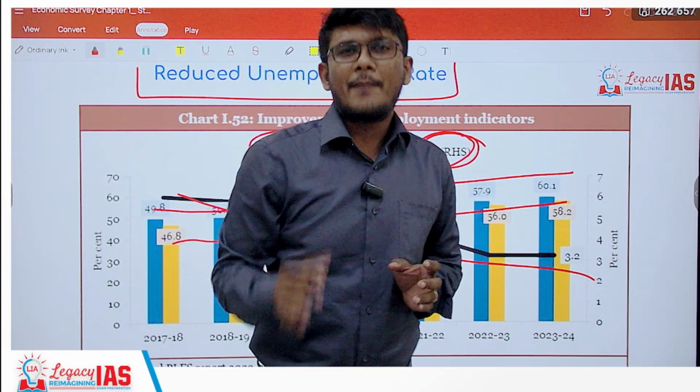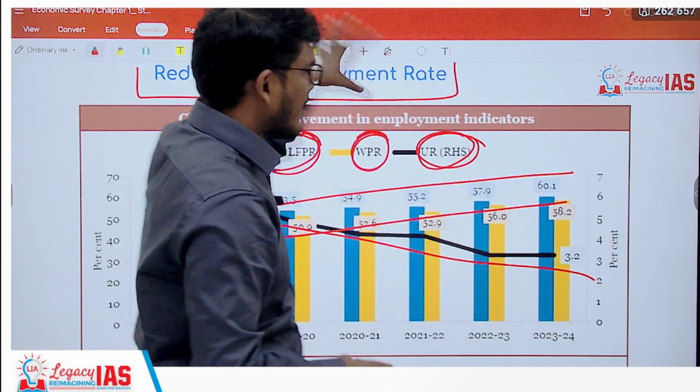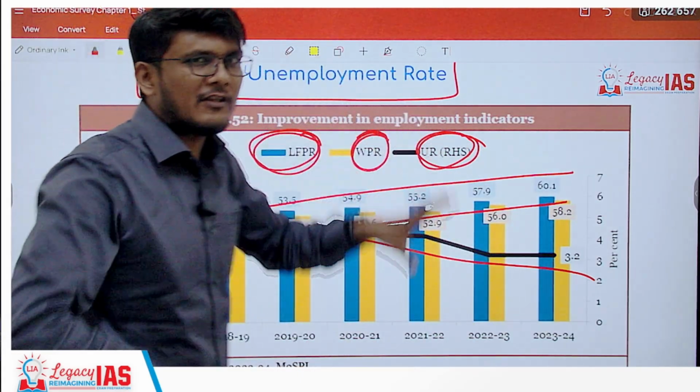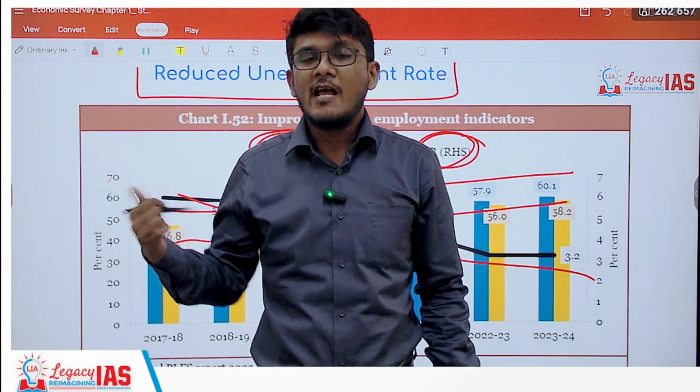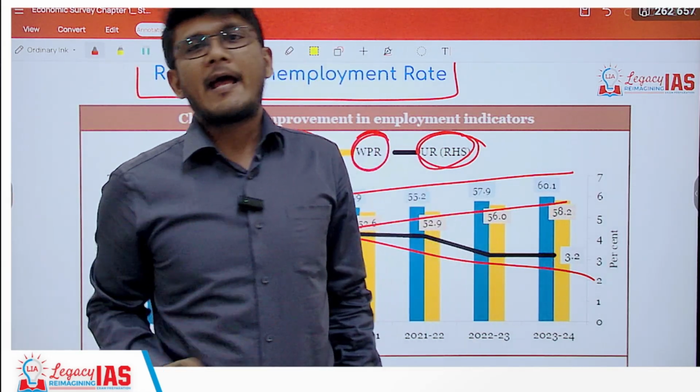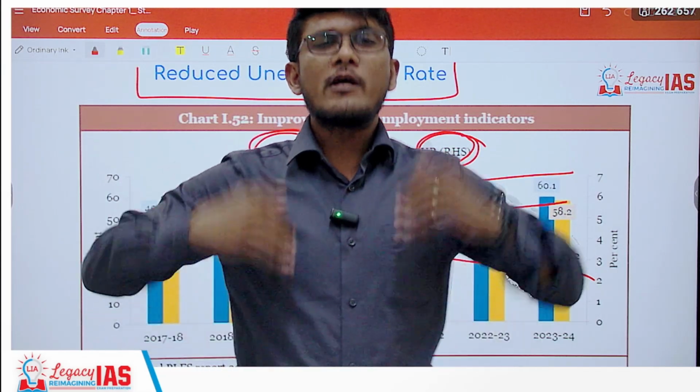Now from the second chapter onwards, what we will do is we'll look at what the economic survey talks about with respect to the performance of the previous fiscal, and we'll see what the budget has in store for us in order to improve on that.